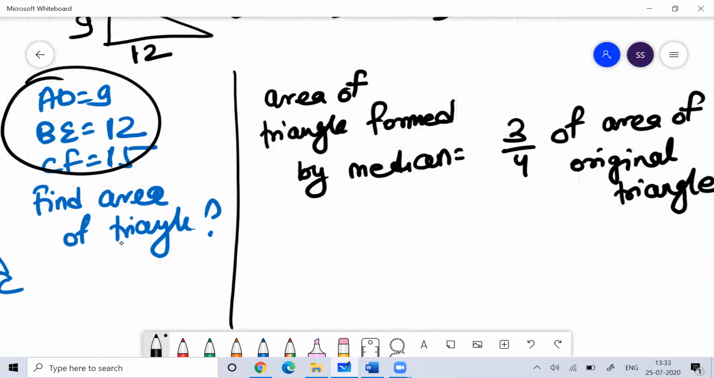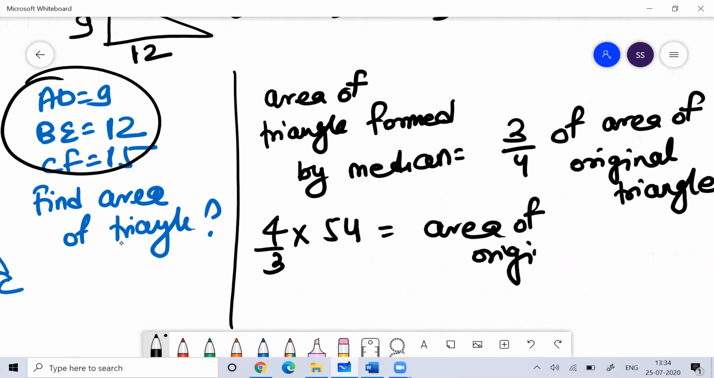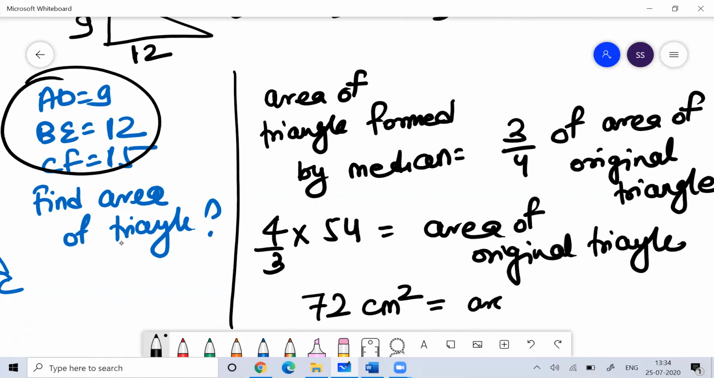With that you can understand the area of the original triangle is 4 by 3rd of 54, since 54 is 3/4 of the original area. With this relationship you will get the area of the original triangle is equal to 72. Whatever the units are, I am assuming centimeters. So this would be the area of your original triangle.